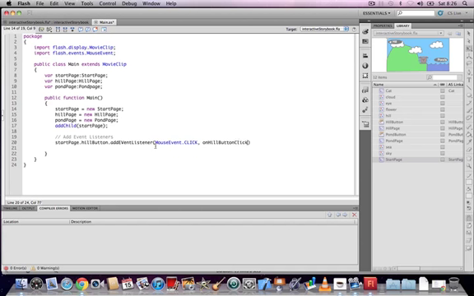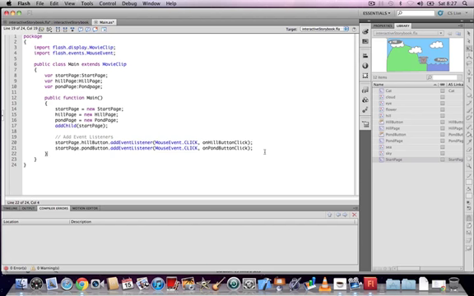Then we do the same for the pond button, skip a line, start page dot pond button, both instance names of the symbols, dot add event listener, ordinary bracket, mouse event dot click, comma, on pond page click, semicolon. And don't forget to put in your closing bracket there as well.